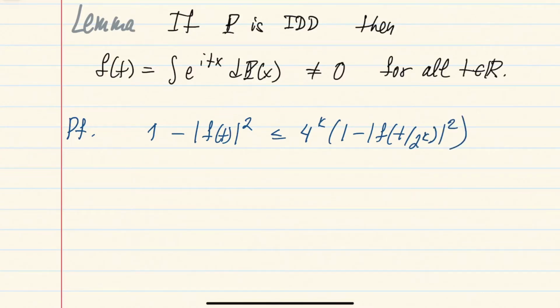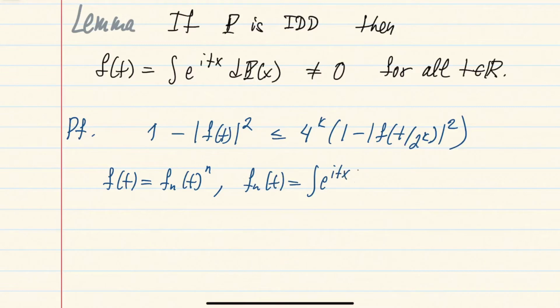Right, so we have this kind of inequality just by repeated application of the above inequality. And I want to apply this inequality to the characteristic function fn of t of this distribution Pn, right? So fn of t will be a characteristic function of the distribution Pn that appears in the definition, right?